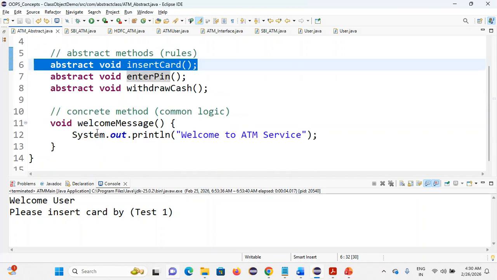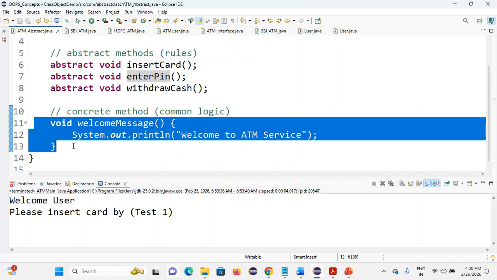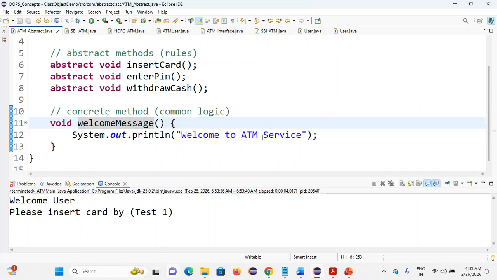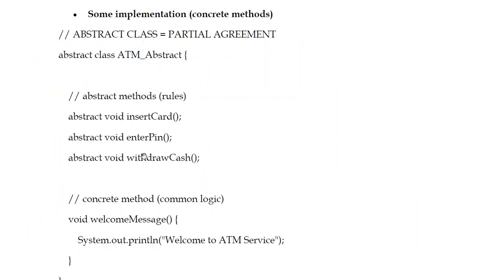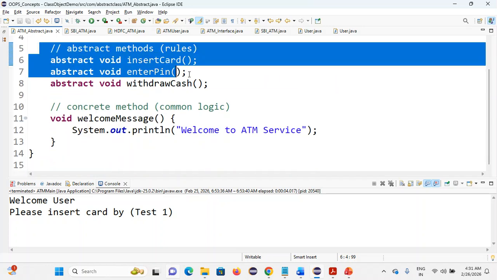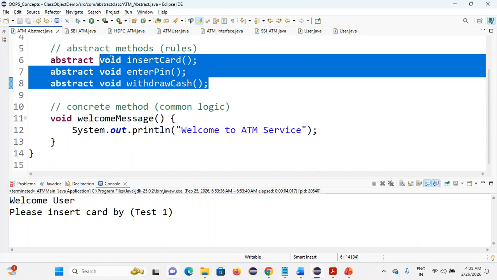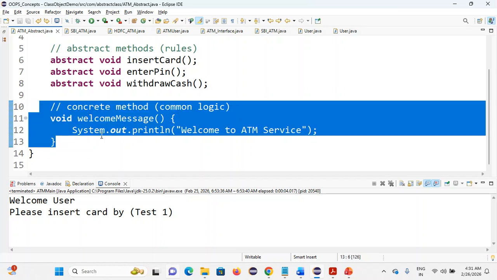Next, the concrete method. Because this is a non-abstract method, it has the definition. So welcome message, welcome to ATM service. Why do we call it a partial agreement? Here they are following abstraction, that is, hiding the implementation and showing only the functionality to the user. Here hiding is happening. But added to this, you are showing a concrete method. So that is the reason we say an abstract class achieves 0 to 100 percent abstraction.